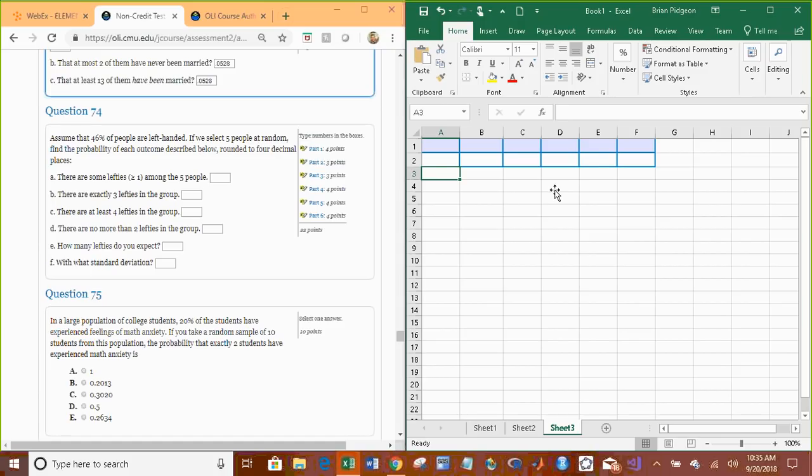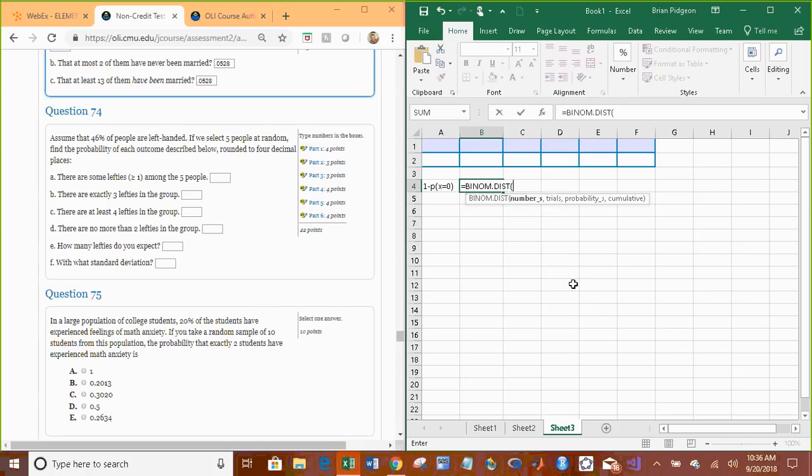Assume that 46% of people are left-handed. If we select 5 people at random, find the probability of each outcome described below, rounded to 4 decimal places. There are some lefties. Think of the same problem as before. Greater than or equal to 1 is the same thing as 1 minus the probability that x is equal to 0. So we're going to do binomial dist.